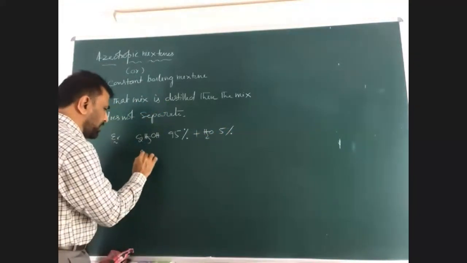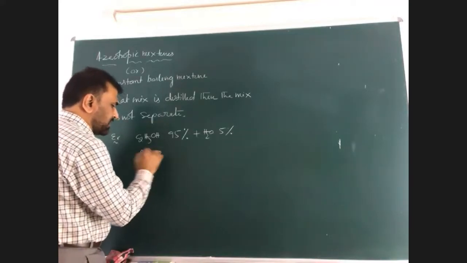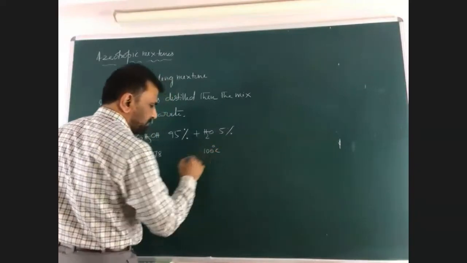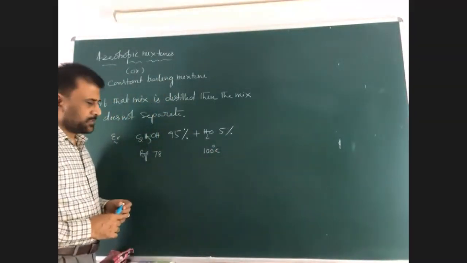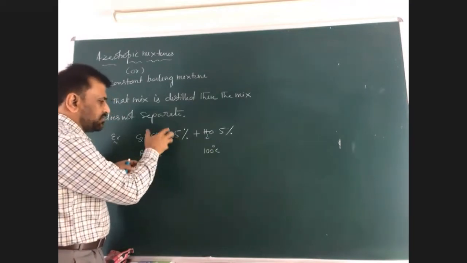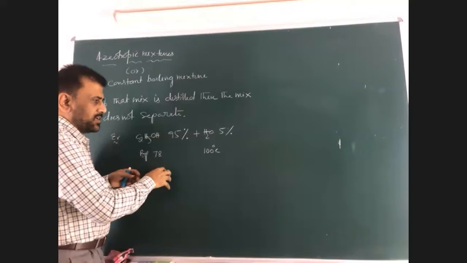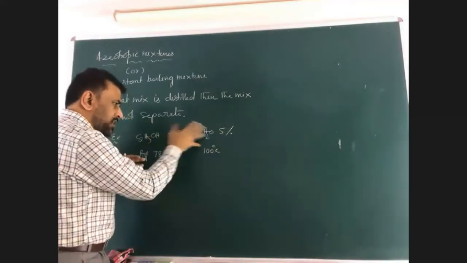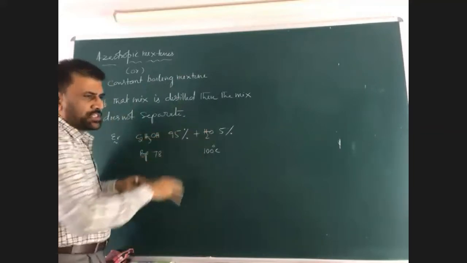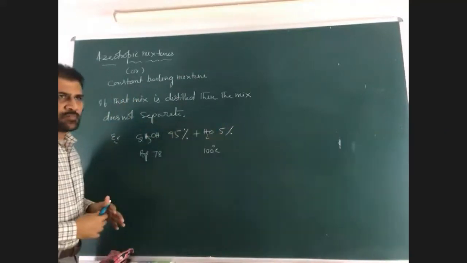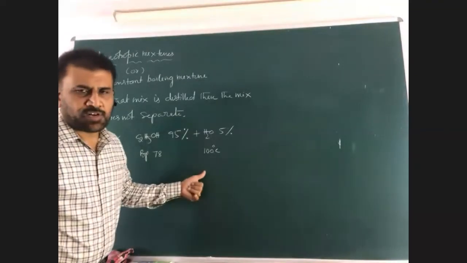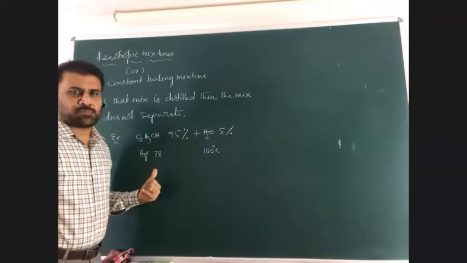The individual boiling point of ethyl alcohol is nearly 78 degrees centigrade. And this is water, 100 degrees centigrade. If this mixture is heated, both water and ethyl alcohol together evaporate and together condense. That means with the help of distillation, this mixture can never be separated. If we consider 60% ethyl alcohol and 40% water, in such a case it can be separated.